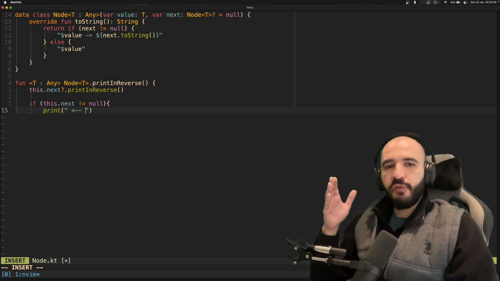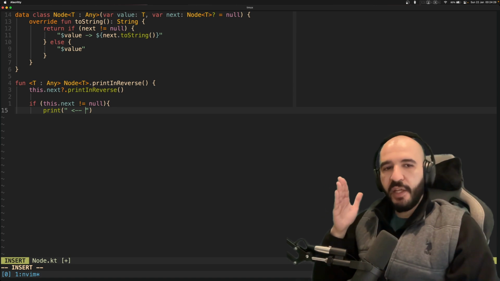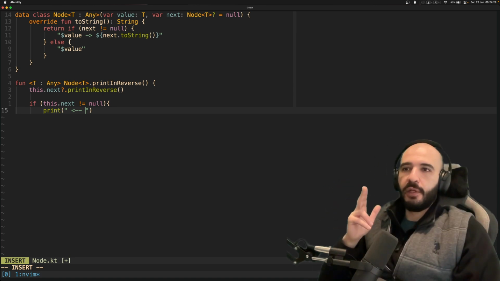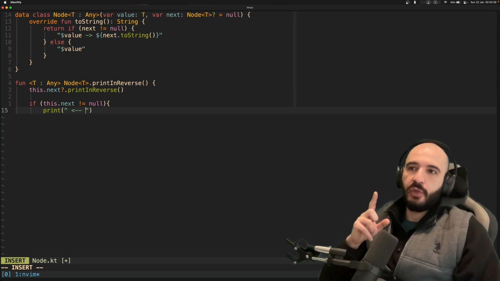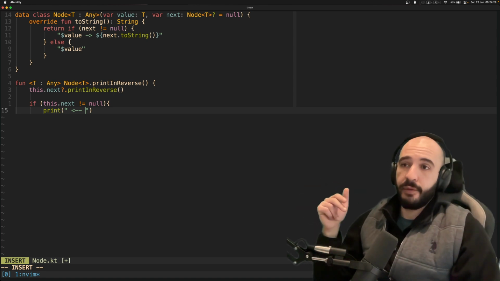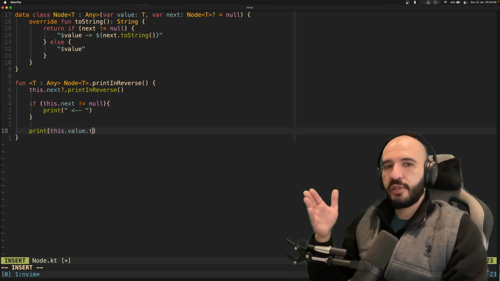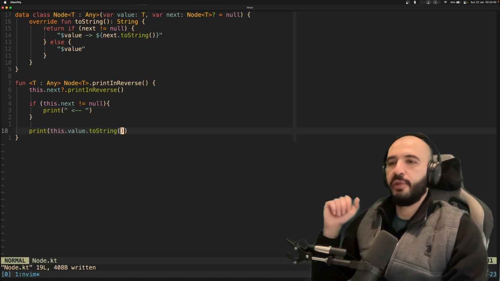So first we check if we reach the end of the list. That's the beginning where we reverse print. And we'll not add an arrow here, we'll add one when there is a value, so that the first one doesn't get an arrow behind it. It's just for pretty printing. Then as the recursive statements unravel, the node data gets printed.